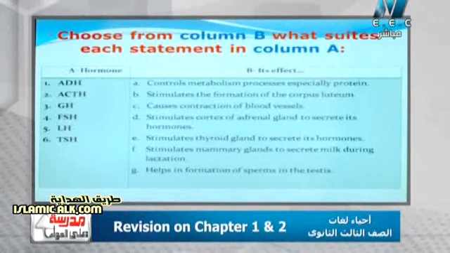Then in number C it says causes the contraction of the blood vessels. It's the ADH hormone, which is responsible for increasing the blood pressure, secreted from the neurohypophysis part of the pituitary gland. Nice. We gave you the answers; go through them one by one and check whether this is correct, so you can concentrate more.